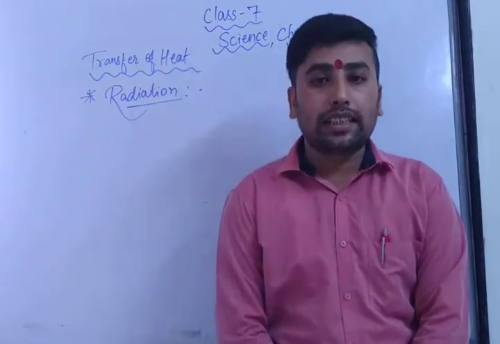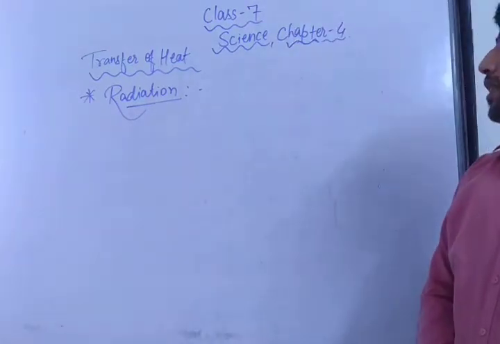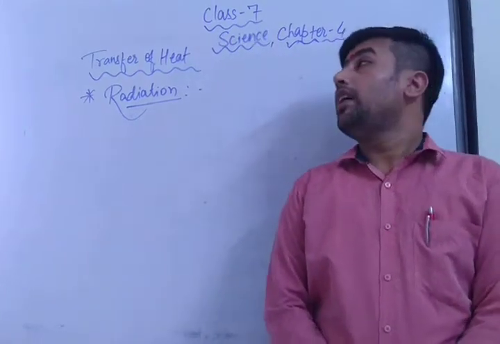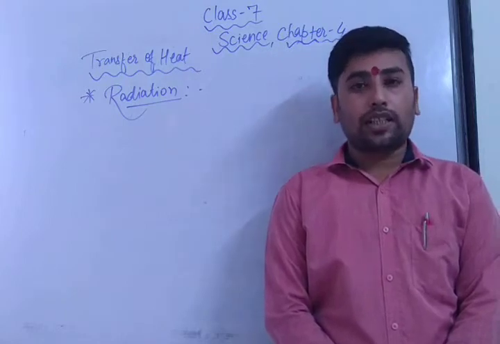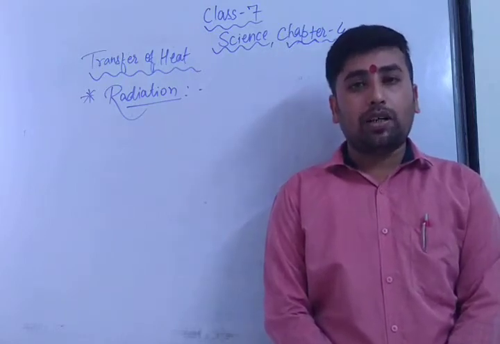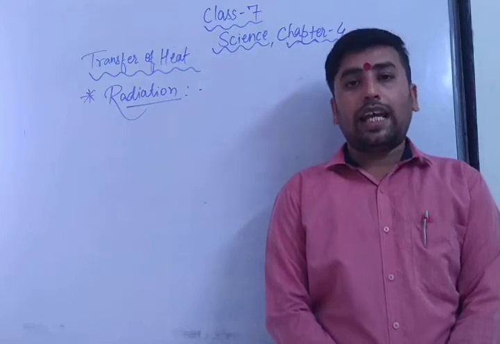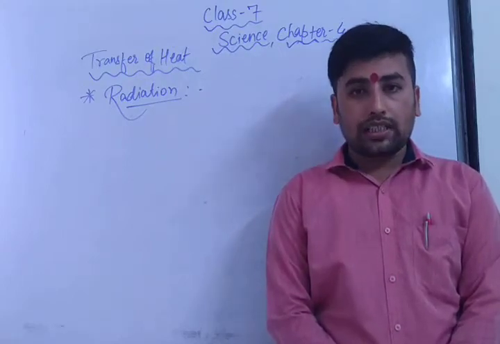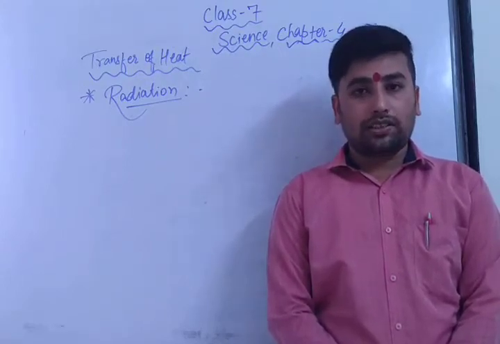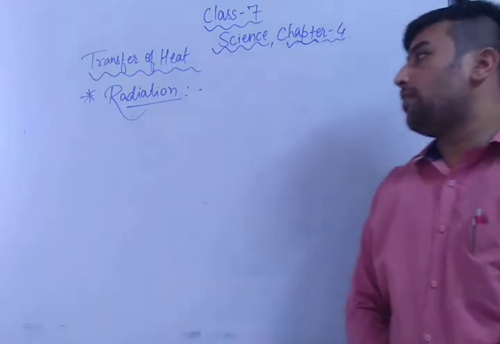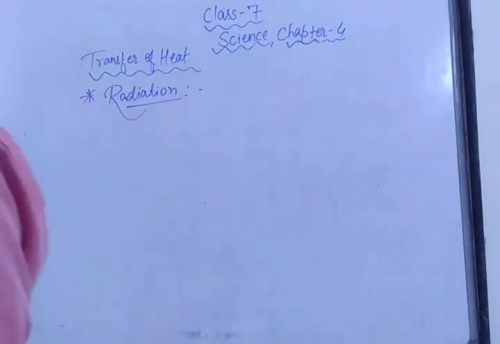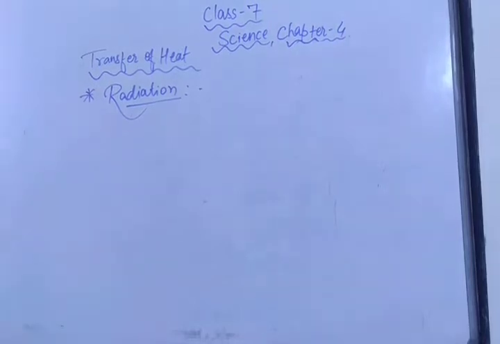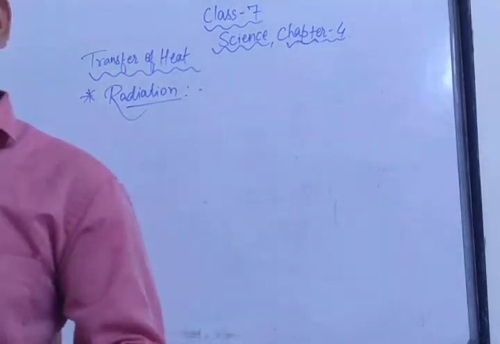Today we are going to discuss class 7 science chapter number 4, transfer of heat, radiation topic. In the previous video I had explained the convection currents, including the land breeze, sea breeze, and applications of convection currents like chimneys and ventilators. Now we are going to discuss radiation. In the NCERT textbook I have already explained radiation, but today we will go a little deeper into this topic. So we are moving towards the radiation of heat.